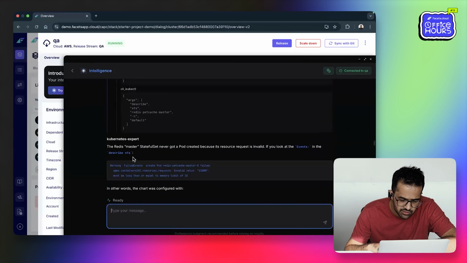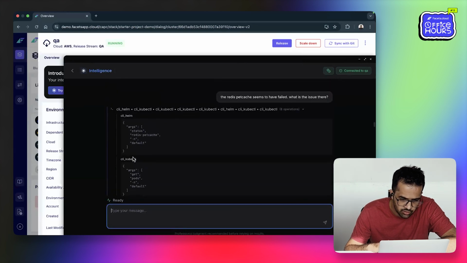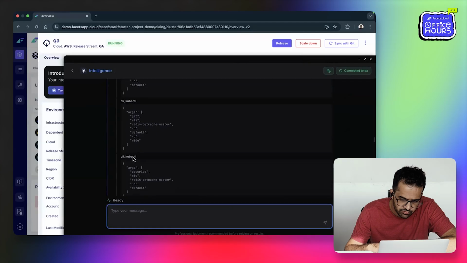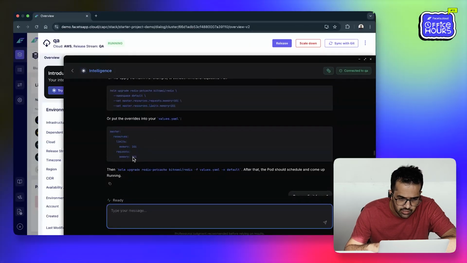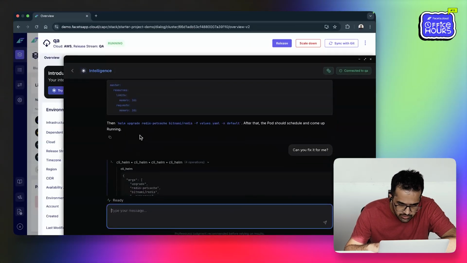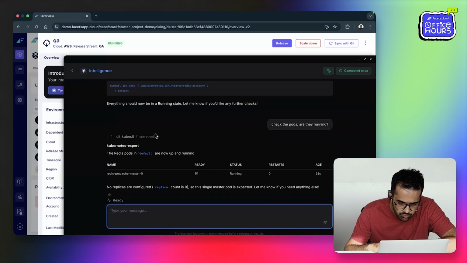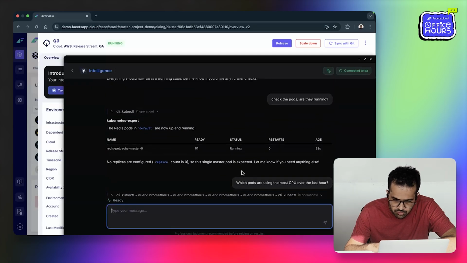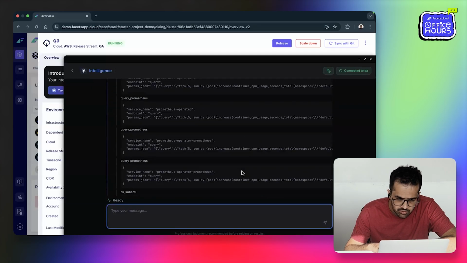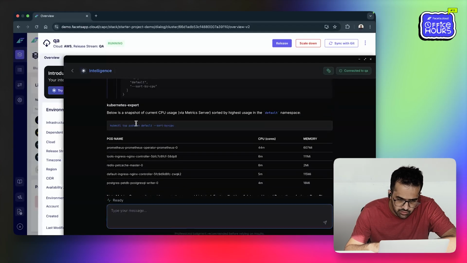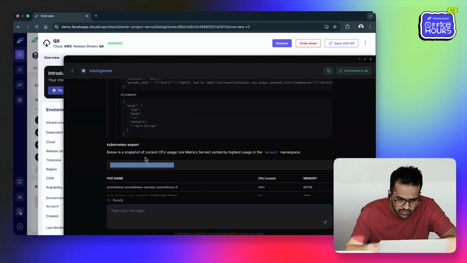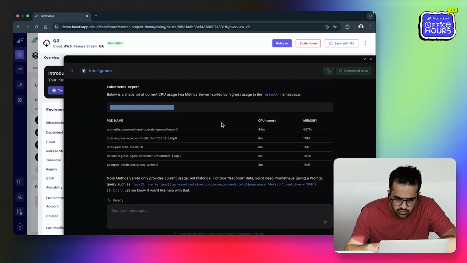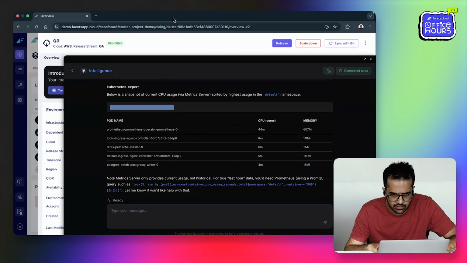We tried a few things. We tried to debug a non-ready Redis pod, and it fixed it for me. It took access and all that, did a Helm upgrade, and eventually it checked the pods and they were running after that. Earlier they were failing. Similarly, someone asked it to check which pods were using the most CPU over the last hour. It ran effectively kubectl top pods sorted by CPU, and the response that it got, it showed us here. So whatever data it has, it is able to show it to us here. Hope that answers the question.